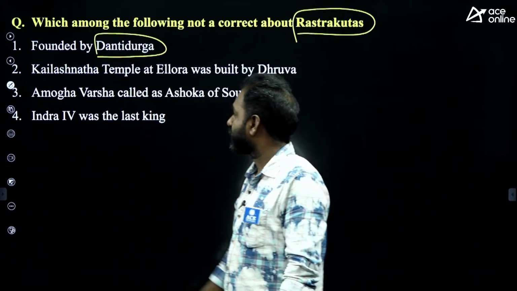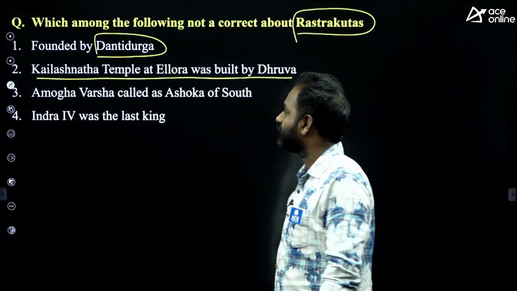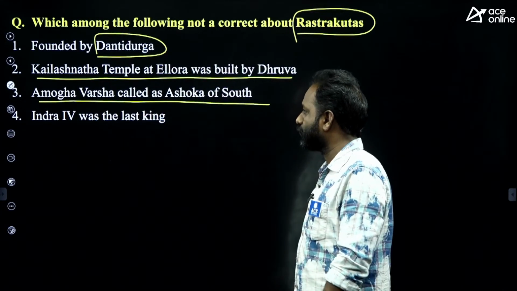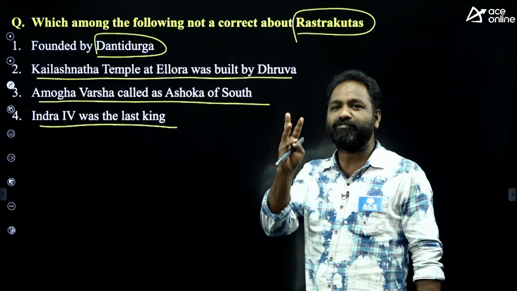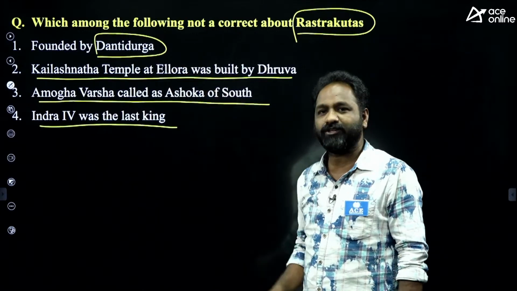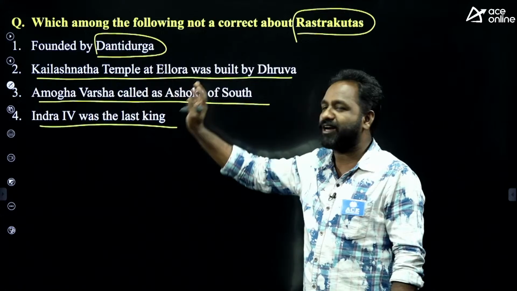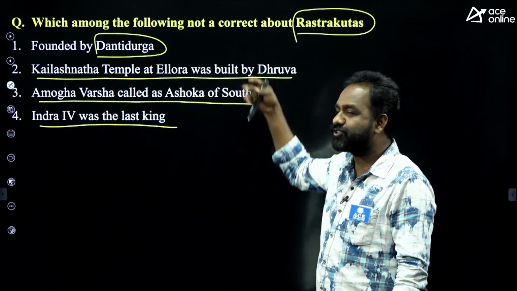Yes or no? Kailasnath temple at Ellora built by Dhruva. Yes or no? King Amogavarsha called the Ashoka of South. Yes or no? Indra was the last king. In one question there are four questions. Who was the founder? Who was the last ruler? Who was called the Ashoka of South? And who built the Kailasnath temple at Ellora? Now the question is, which one is not correct?